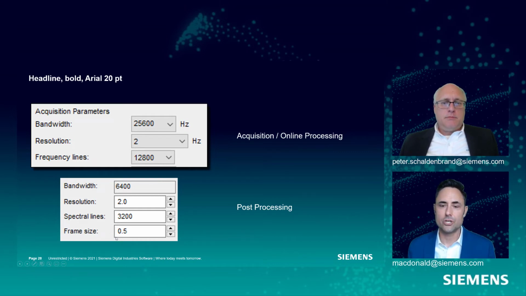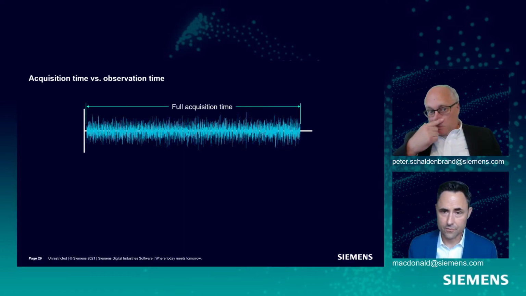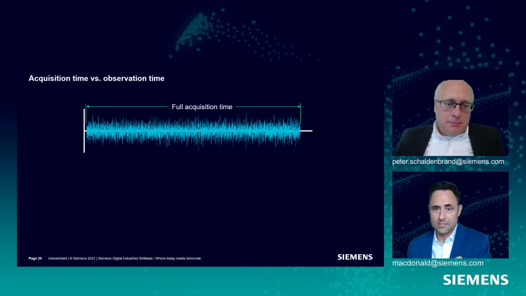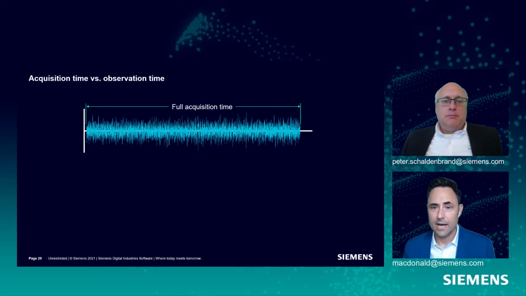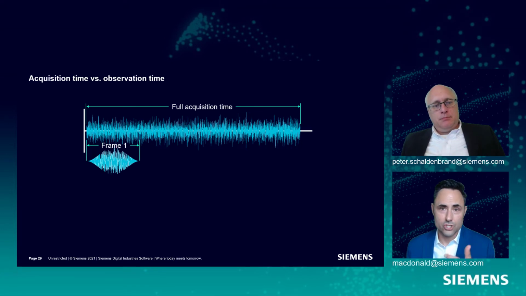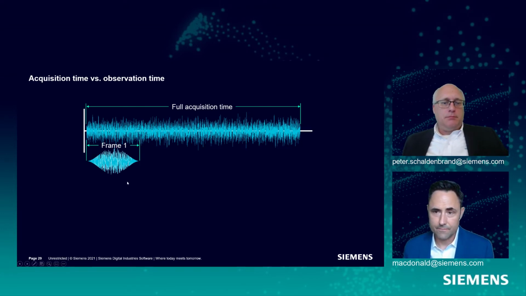Post-processing, we have the additional option to set this frame size, and this speaks to Pete's question. Okay, so post-processing, we've got this 30 seconds of data. Do I want to use all of it, or use a smaller portion for each individual average? If you think about it, this slide is showing Pete's full 30 seconds. I could take a shorter version of that.